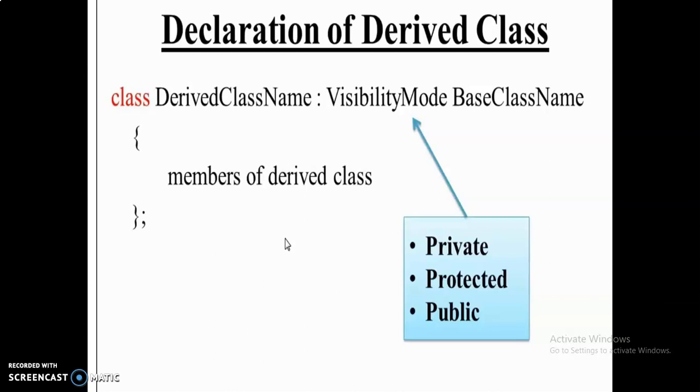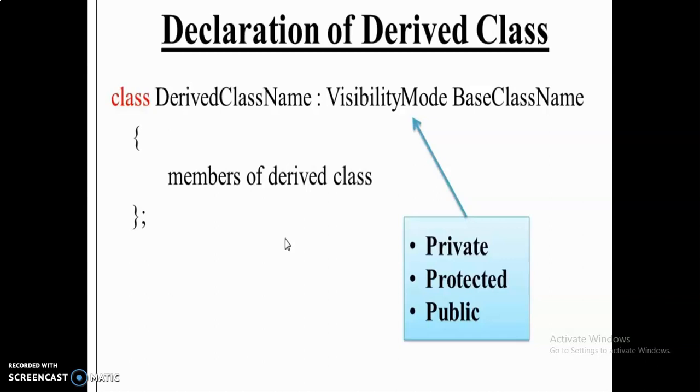The colon indicates that the derived class name is derived from the base class name. The visibility mode is optional and if present may be either private or public. The default visibility mode is private. Visibility mode specifies whether the features of the base class are privately derived or publicly derived. Once again I repeat this, the default visibility mode is private.